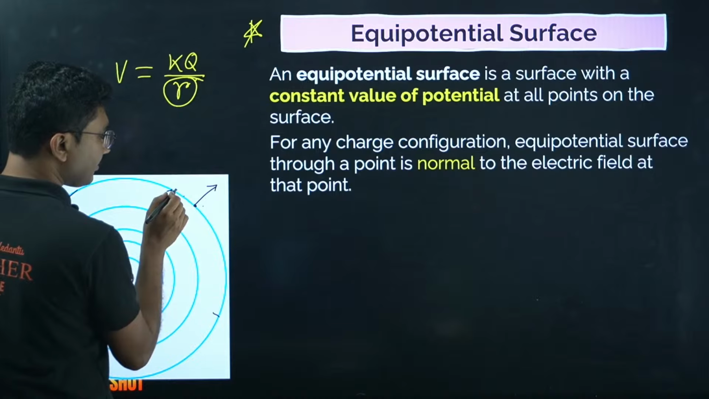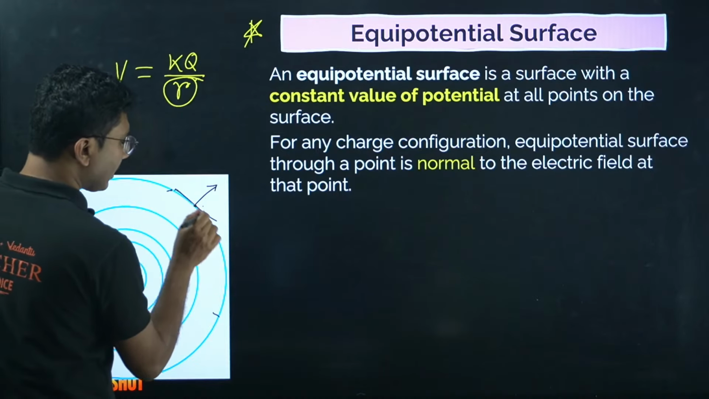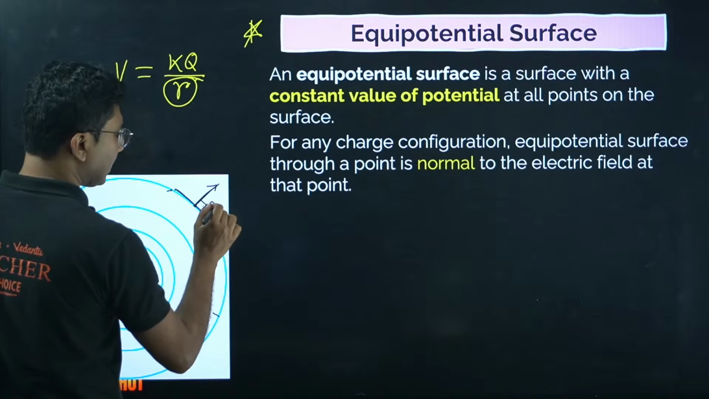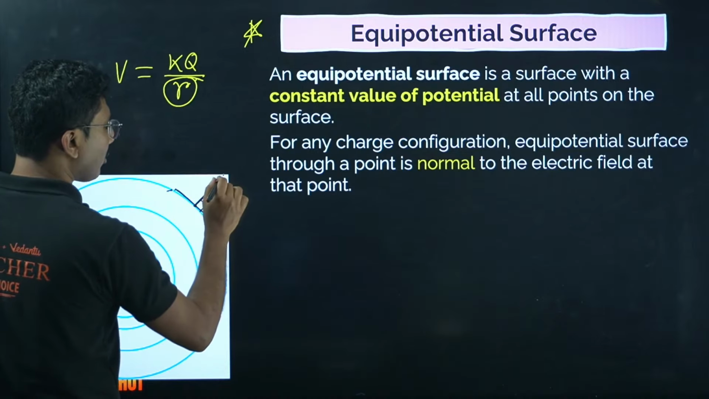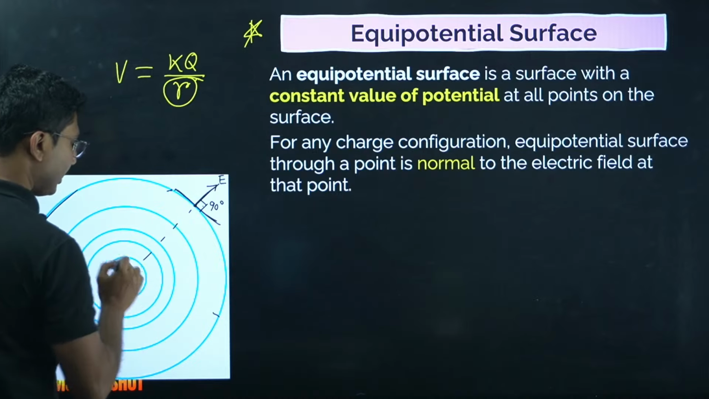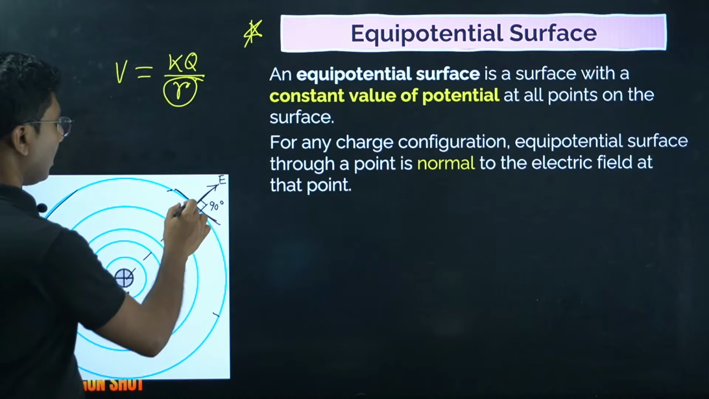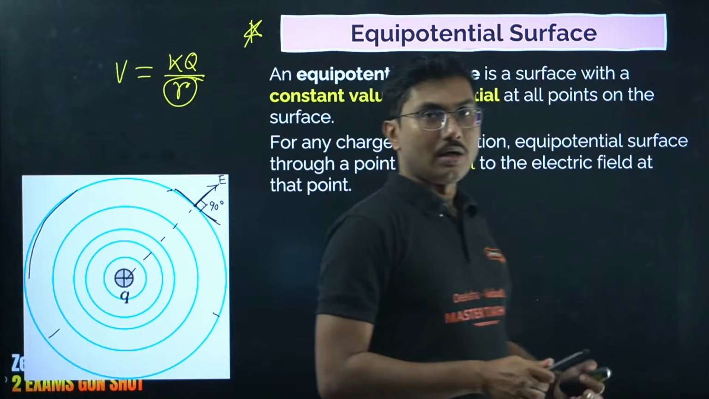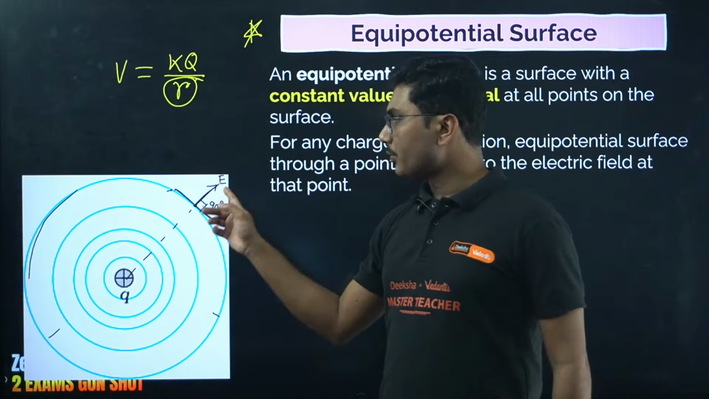Normal to the surface means if you draw a tangent over here, the field will be normal to it. The angle will always be 90 degrees. The electric field will always be normal. So basically if you join this point and the center of this charge, that line passes through, and it will always be normal to the surface.